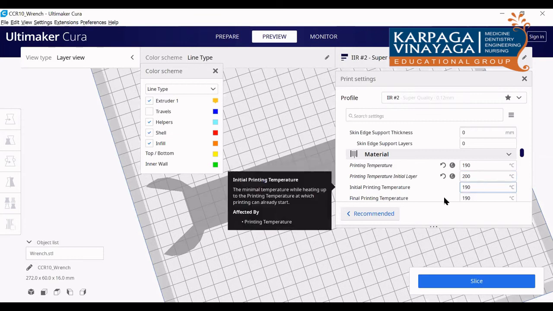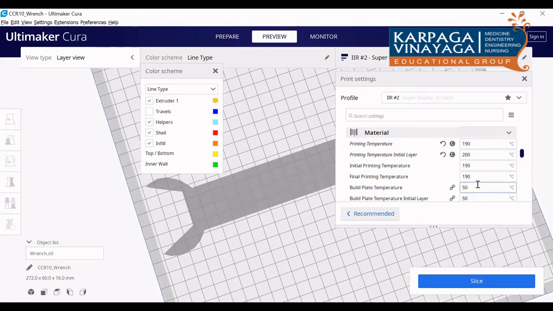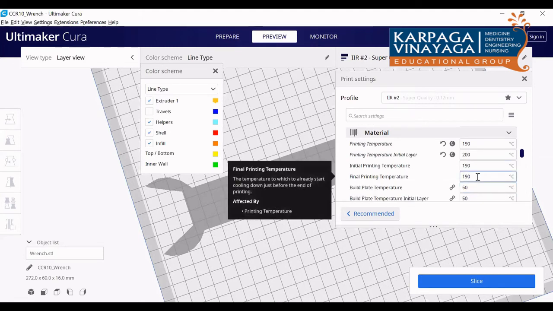And the next one is the initial printing temperature. Initial printing temperature should be less than the initial layer printing temperature. So if you leave it as it is, 190 is also fine, no issue. Just leave it as it is. Final printing temperature 190, just leave it as it is.